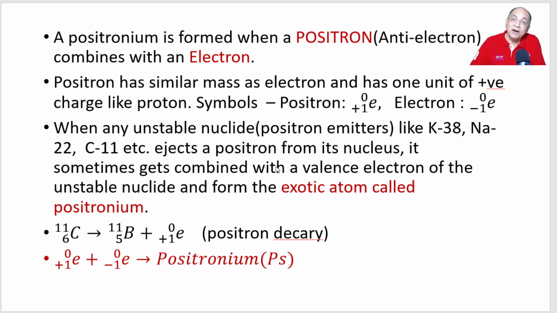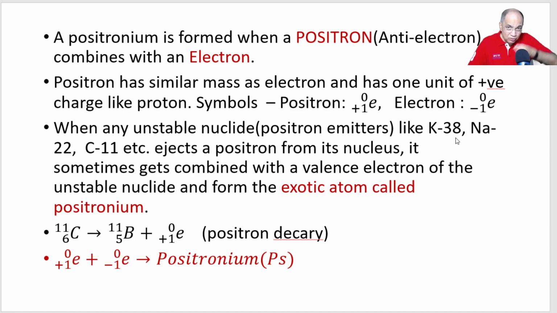They are called positron emitters. Some are alpha emitters, some are beta emitters, and some are positron emitters. You will know the details later in your radioactivity course, nuclear chemistry or nuclear physics. But just know that positron is ejected from the nucleus of many unstable nuclides like carbon 11, like potassium 38.